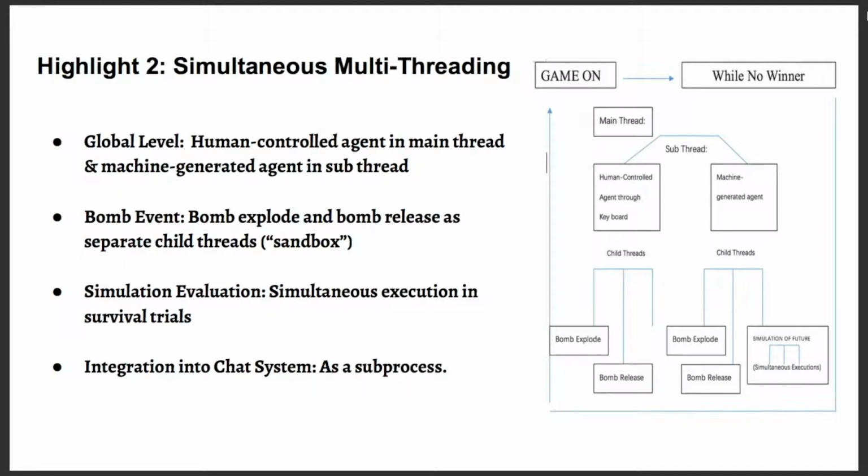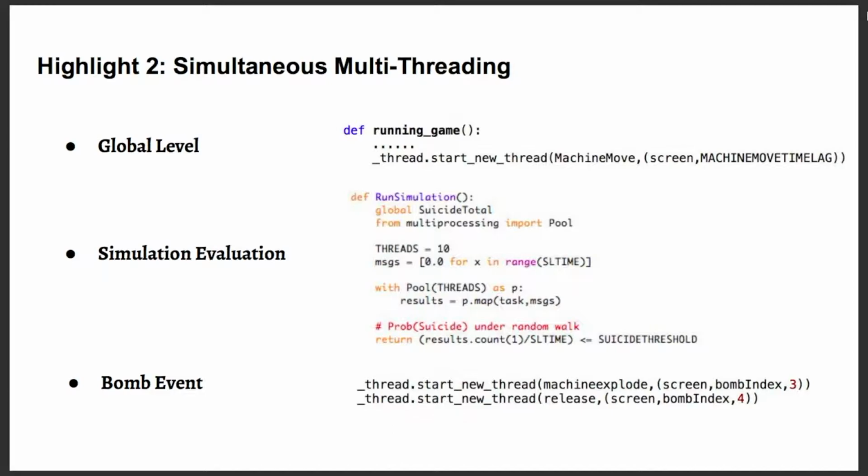Here's a diagram explaining our use of simultaneous multi-threading in the whole program. At global level, the human-controlled agent functions in the main thread, and the machine-generated agent functions in the sub-thread. Regarding all bomb events, bomb explode and bomb release are all packaged in a sandbox environment and built into the remaining program as child threads. In a simulation evaluation, the number of processes is up to 10. Finally, we integrated the whole program into a chat system as a sub-process. Here are the codes that help us realize the simultaneous multi-threading.